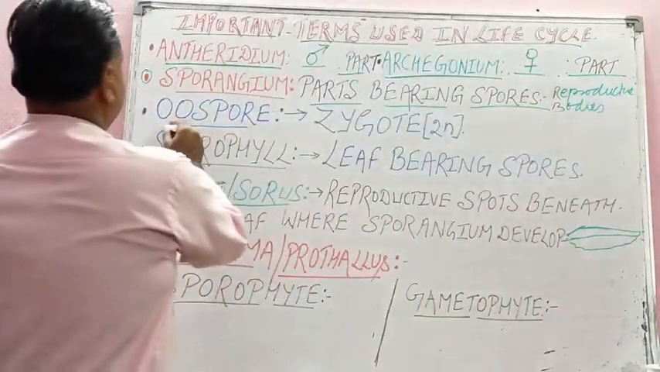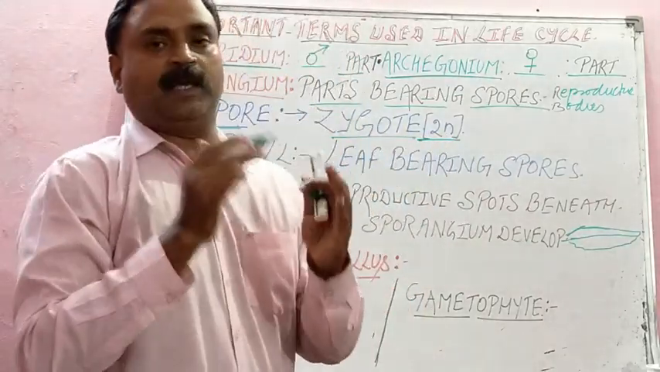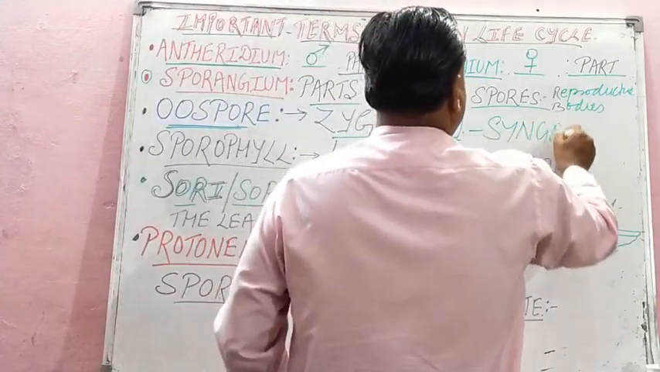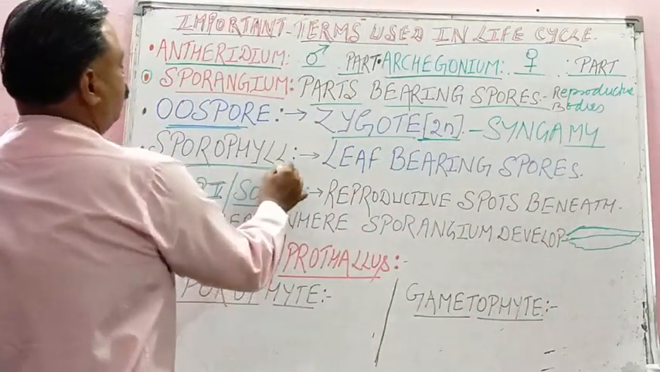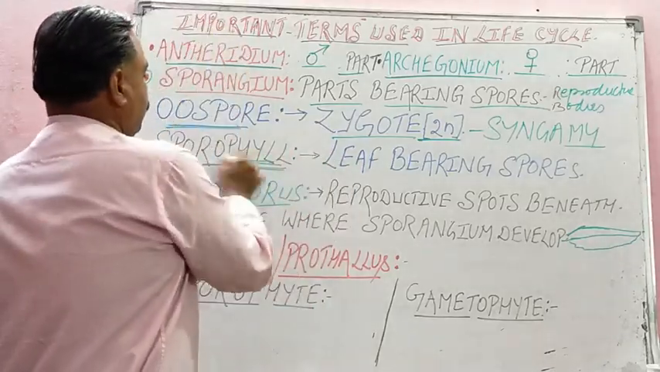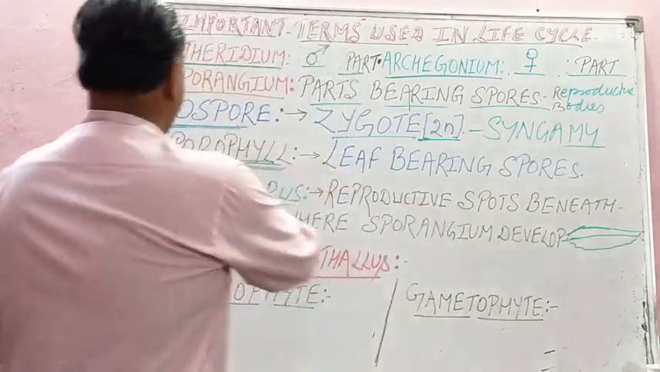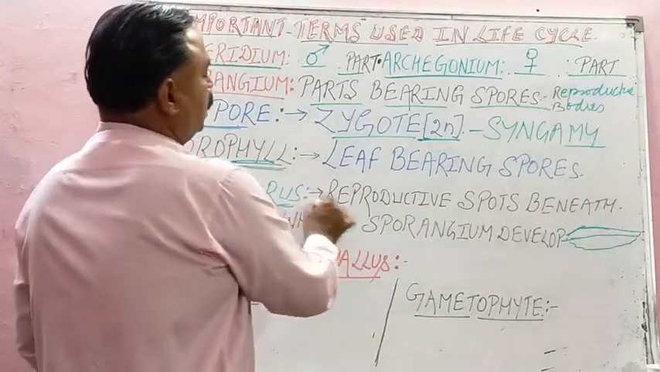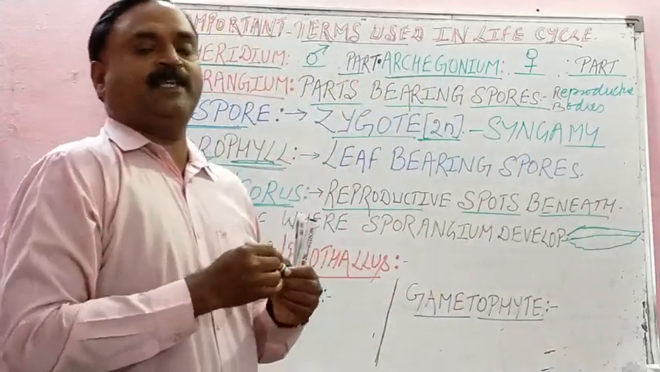Then oospore is nothing but the zygote, a diploid structure formed after syngamy. Oospore is found after fertilization, which is also called syngamy, isn't it? Then you will get the word sporophyll. Phyllus means leaf, so sporophyll means leaf bearing spores. Then sorai or sorus. Sorai is plural and sorus is singular. It is the reproductive spots present beneath the leaf where the sporangium develops.